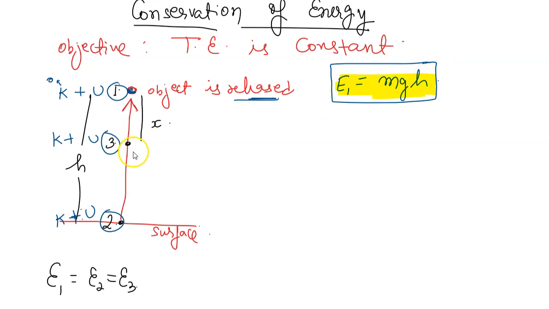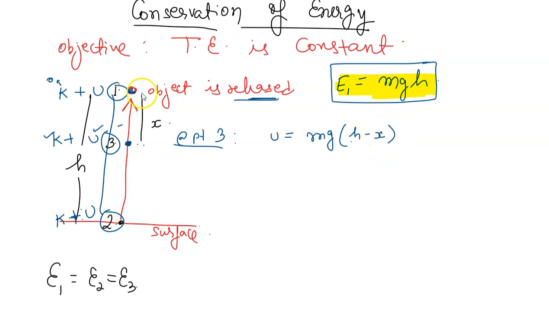Now at point 2, let us suppose, what is the total energy? Kinetic and potential. So potential energy we can easily find at this point. Potential energy will be mg into height. What will be the height? h minus x, right? Because total is h, this is x. So that is mgh minus mgx. But to find kinetic energy at this point, we will need to find the speed.